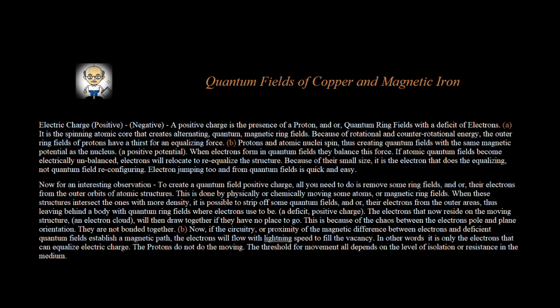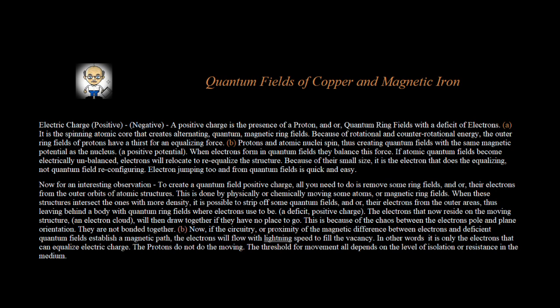This is done by physically or chemically moving some atoms, or magnetic ring fields. When these structures intersect the ones with more density, it is possible to strip off some quantum fields, or their electrons, from the outer areas, thus leaving behind a body with quantum ring fields where electrons used to be. A deficit, positive charge. The electrons that now reside on the moving structure, an electron cloud, will then draw together if they have no place to go.